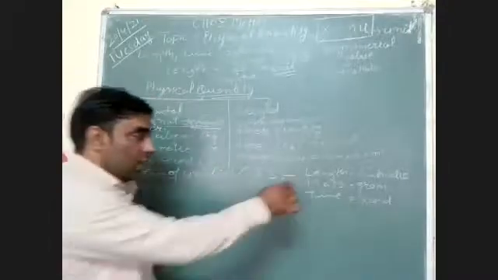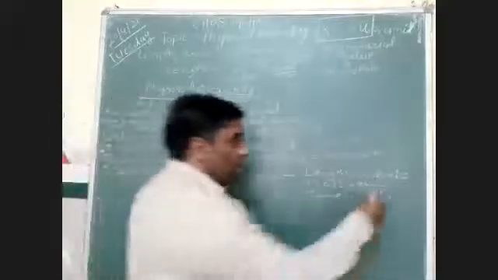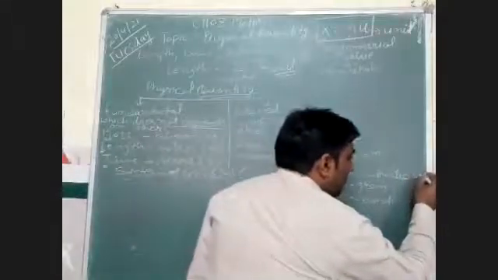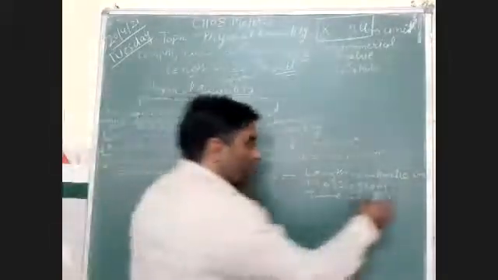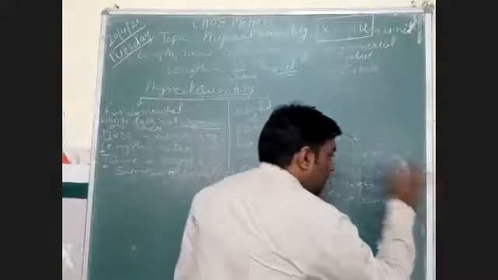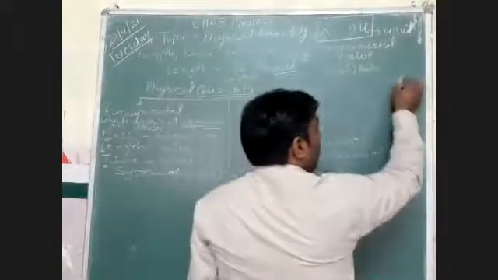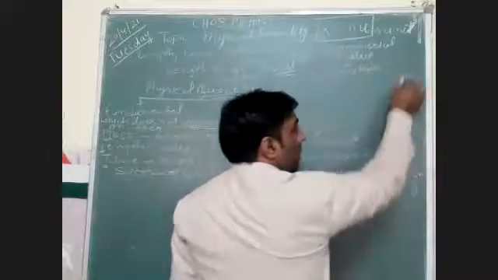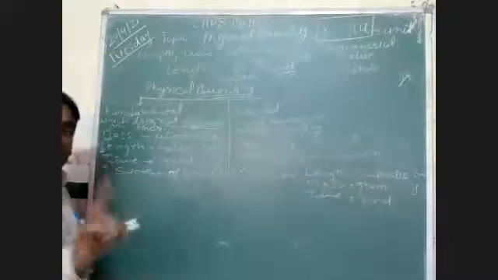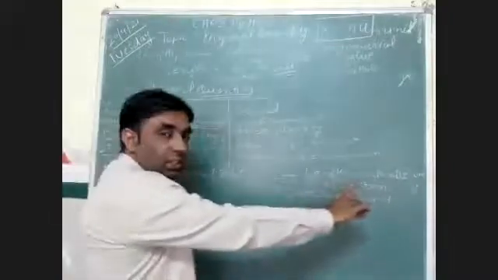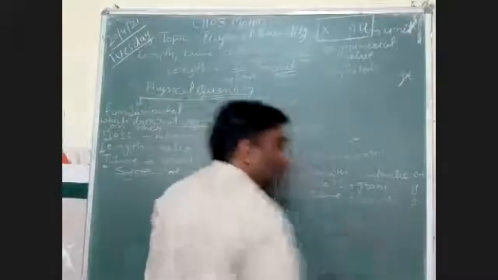Clear? So length is measured in centimeter, and we write it as cm in symbolic notation. For gram we take only g, small g. Many a time students make the mistake of writing it in full, which is totally wrong. We take only a single alphabet, small g, for gram. And for second, we take only small s.